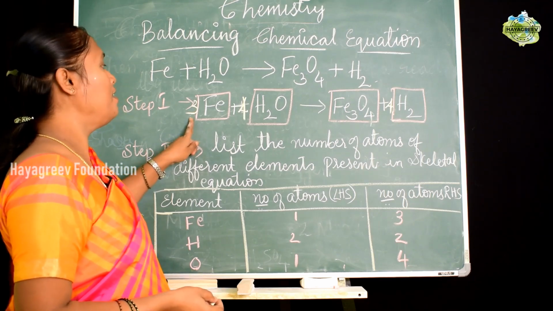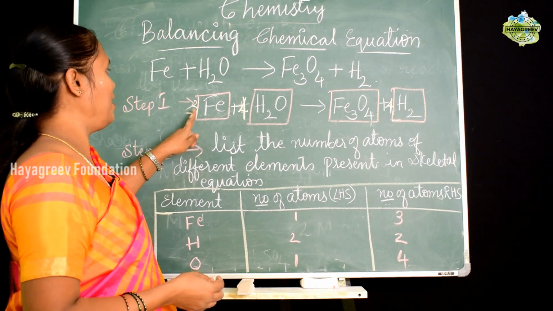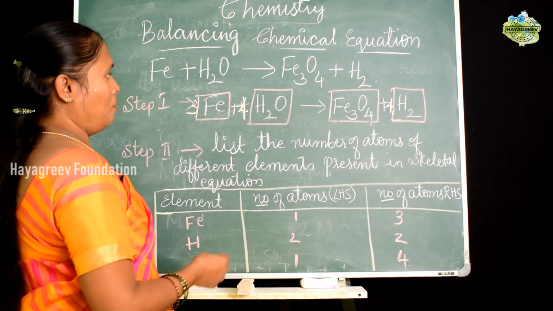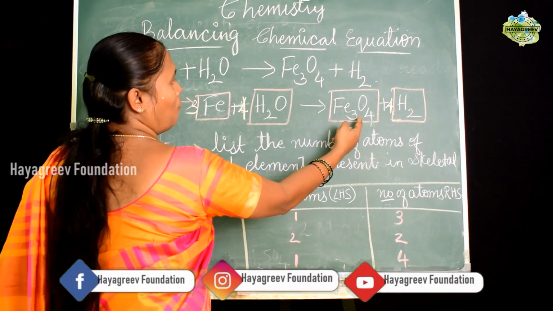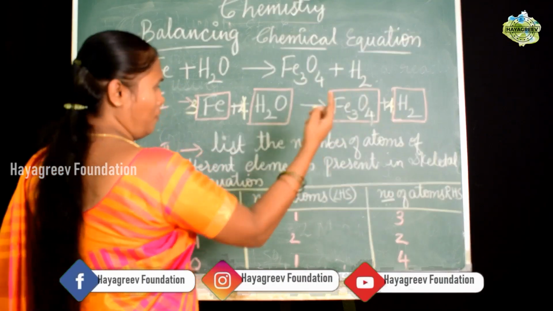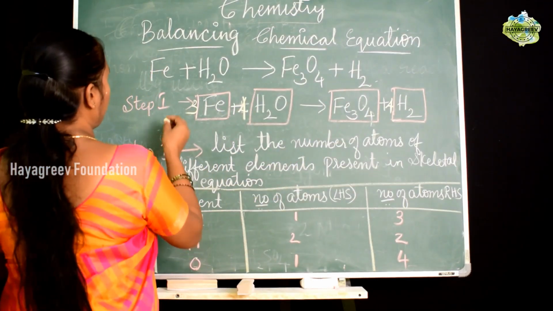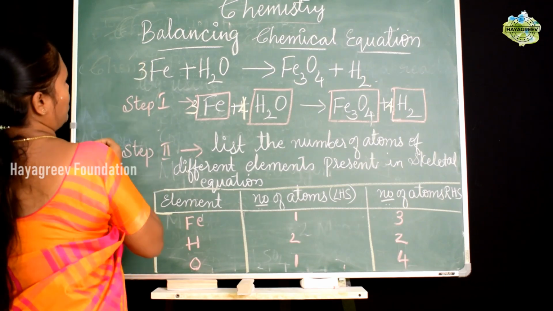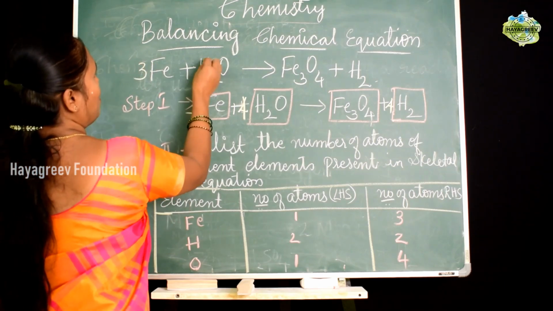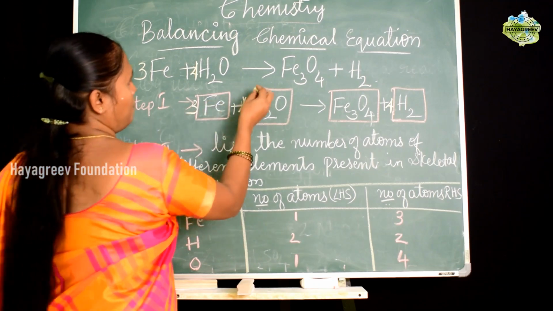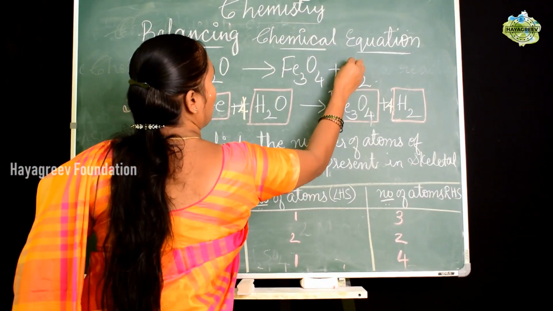Now you can see your completed equation will be 3Fe plus 4H2O gives you Fe3O4 plus 4H2.